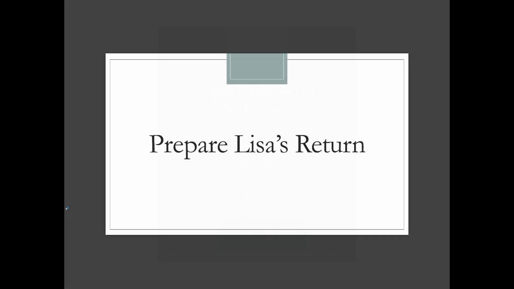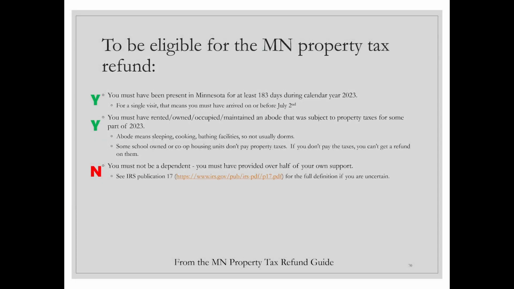So, all right. So I said no originally to the certificate of rent paid, but let's say yes, right? Let's say that she did get a certificate of rent paid. So let's think about whether Lisa would have been eligible for the property tax refund. She definitely met the physical presence test, right? She was here for more than 183 days. She did, in this case, meet the rent, own, occupy, maintain, and abode thing, right? She had a certificate of rent paid.